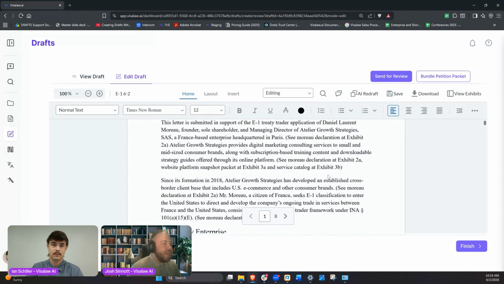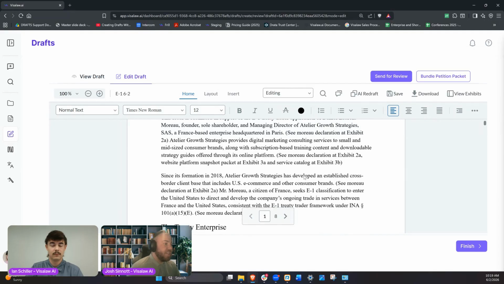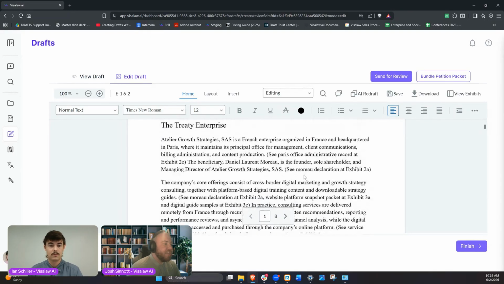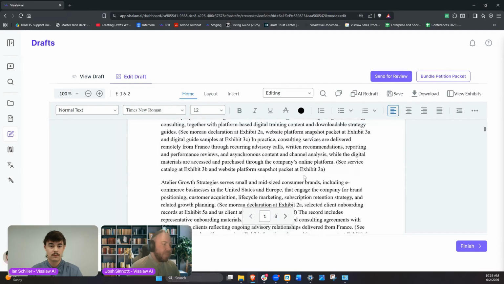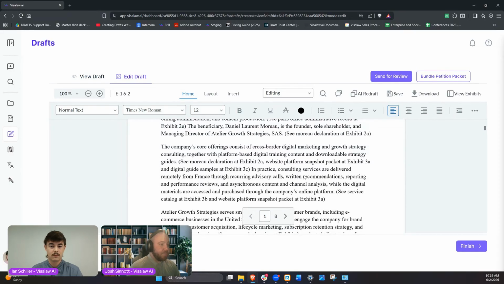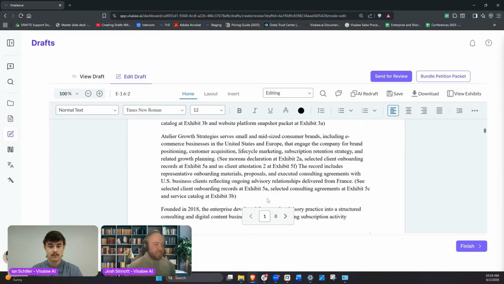With that said, this has now drafted us our E1 example. As we can see here, this has given us about 8 pages of documentation, including all the materials and information that we provided to the system earlier. Within the platform, we actually have a rich text editor. All that means is we can make edits directly, and the good part about this is we don't have to open this in another platform if we don't want to. It's kind of a one-stop shop.